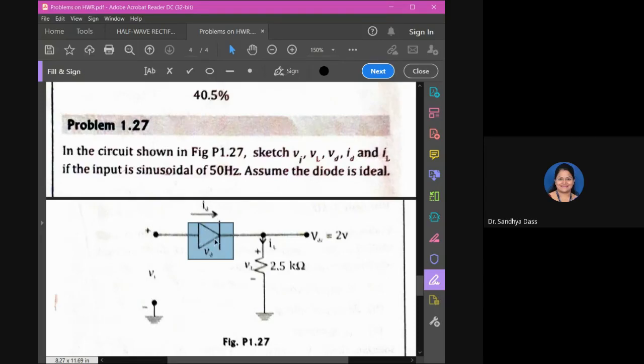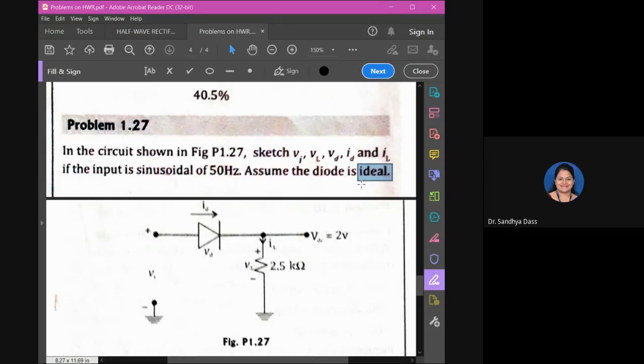It is similar to a switch, isn't it? When a switch is closed, what happens? Current is maximum. The voltage will be minimum or zero because the condition is ideal. The voltage across the diode will be zero.